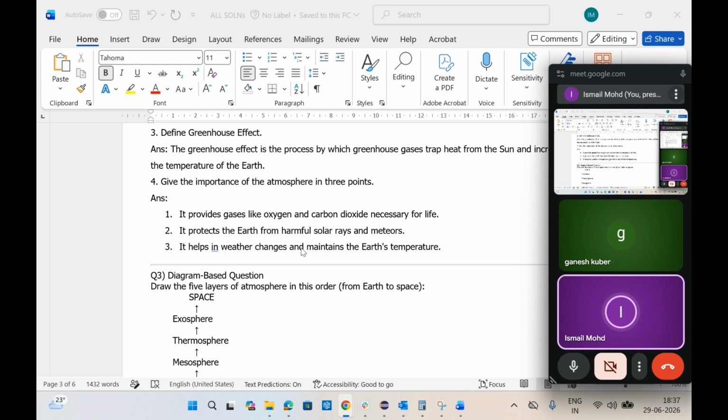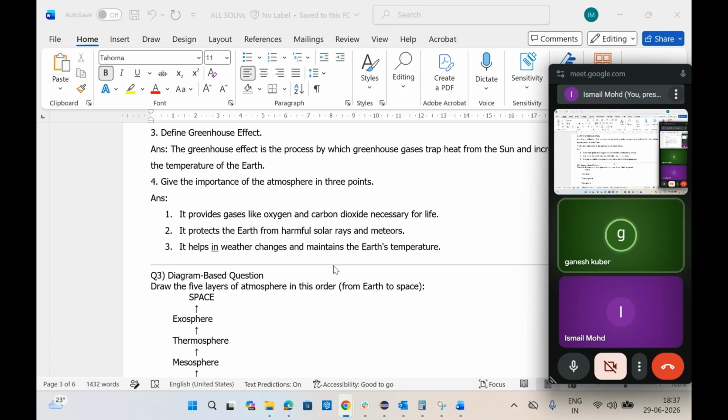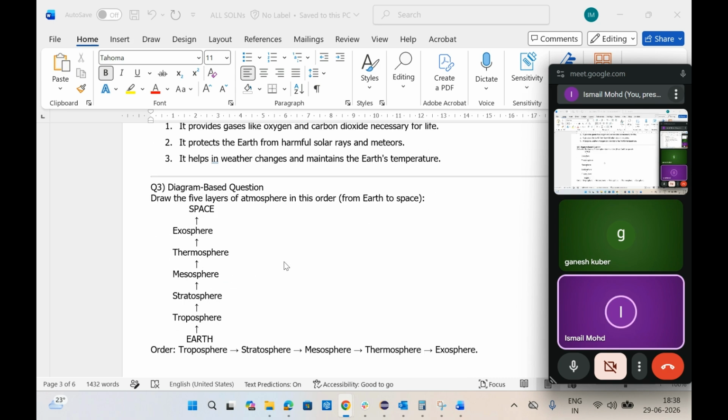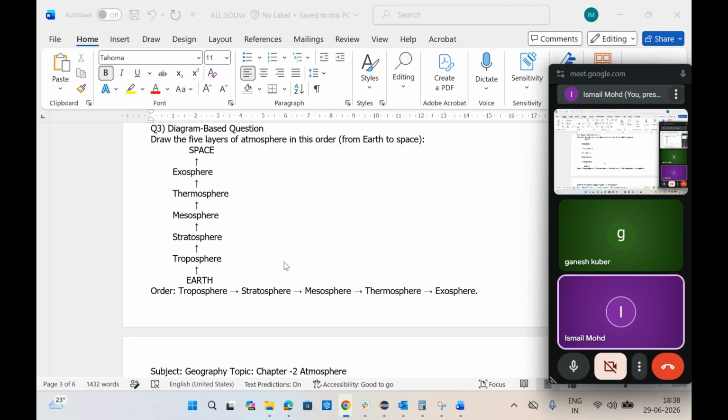Just now we have studied that. It helps in weather changes because we have different seasons: summer, rainy and winter. All these weather phenomena, rain, storms and winds, happen due to the presence of the atmosphere. Clear? So first, it provides all the gases necessary for life. It protects the earth from harmful UV rays from the sun and meteors from space, and it helps in weather phenomena. If you write those three things, it's enough.